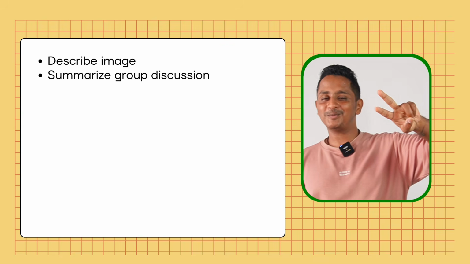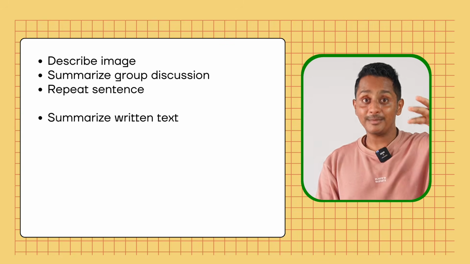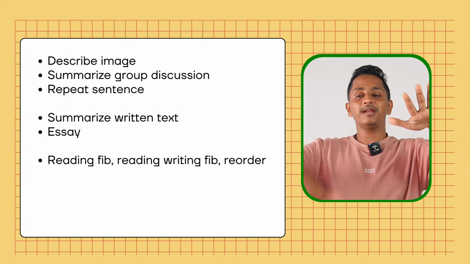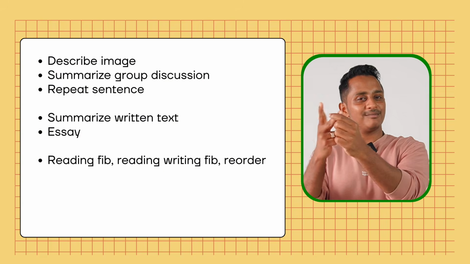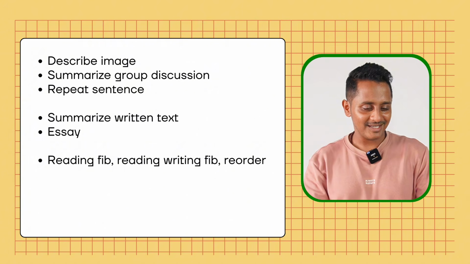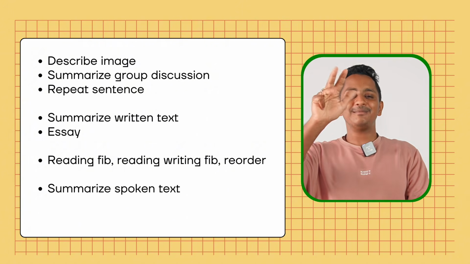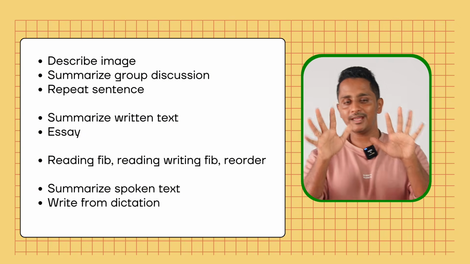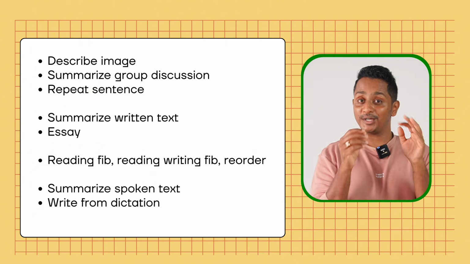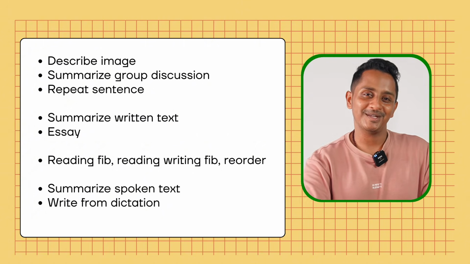Now we'll just list out the very important, high priority modules. Describe image, summarize group discussion, repeat sentence, summarize written text, essay, reading fill in the blank, reading writing fill in the blank, reorder. 6 to 7 marks, but it also comes very handy if you want that 79 plus. For 65 it may not be. Summarize spoken text, write from dictation. These 10 sections, if you're really good at, a 79 plus, nobody can stop you from getting it.